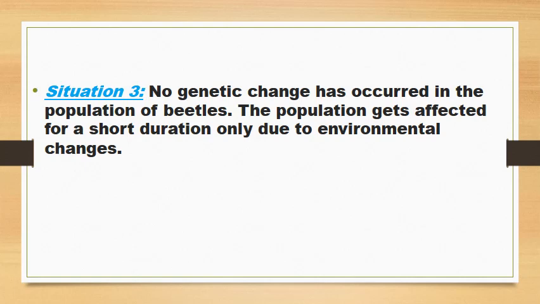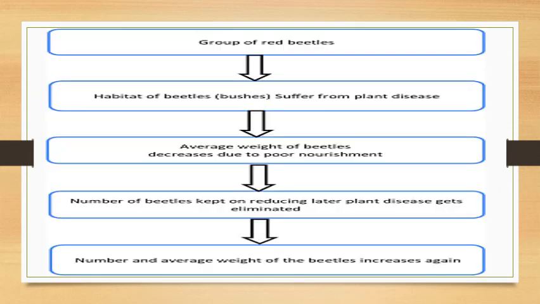Situation 3. No genetic change has occurred in the population of beetles. The population gets affected for a short duration only due to environmental changes. Group of red beetles, the habitat of beetles suffers from plant disease. Average weight of beetles decreases due to poor nourishment. Number of beetles kept on reducing. Later the plant disease gets eliminated. Number and average weight of the beetles increases again.